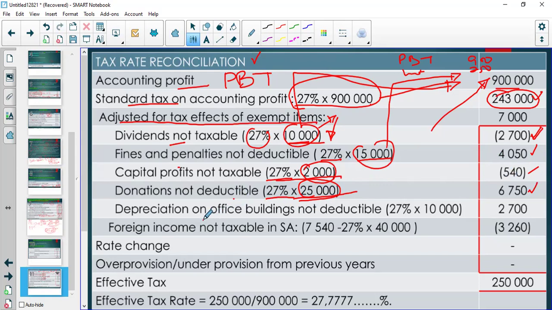Then there's a depreciation of office buildings, 10,000. SARS said we must add it back. And because we added that amount back to taxable income, that increased our profit. The tax we paid also increased by 27% of that amount.